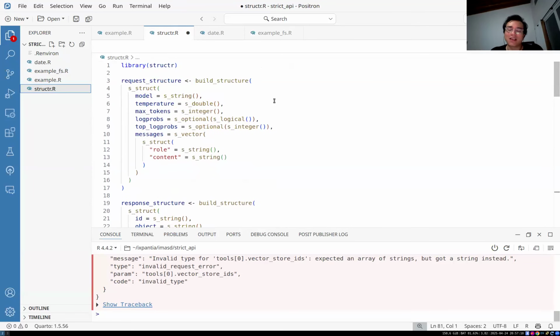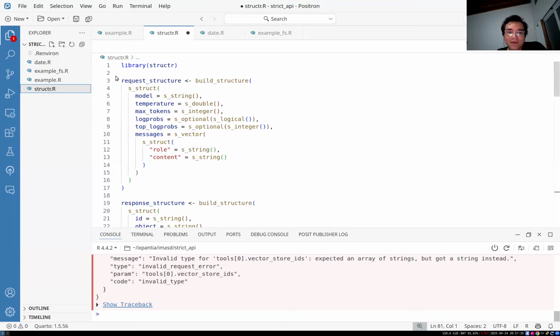What structr allows us to do, similar to what Pydantic does on the Python side of things, is define a data contract of sorts: this is going to be the structure of whatever is coming in or going out. It has certain data types. By default everything's required, but some of them are going to be optional. And how does that look? Is it a vector? Is it not a vector? Is it length one? Is it not? That's what we define right here.